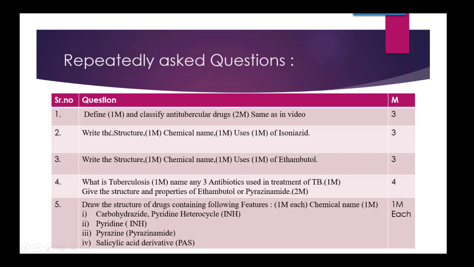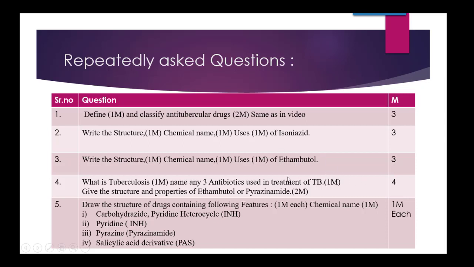Now the second question is: write the structure, chemical name and uses of INH. As you all know, INH is the very famous first line antitubercular drug. So isoniazid, you are supposed to study the complete drug, that is the structure along with its IUPAC name and the uses of INH.